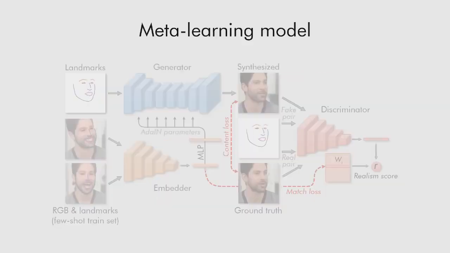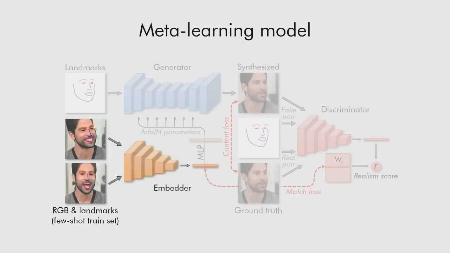Our approach uses a meta-learning stage, which is performed on a huge dataset of videos. For the results in this presentation, the VoxCeleb2 dataset is used. 3 networks are trained during the meta-learning stage. The embedder network maps frames concatenated with the landmarks into vectors containing pose-independent information.